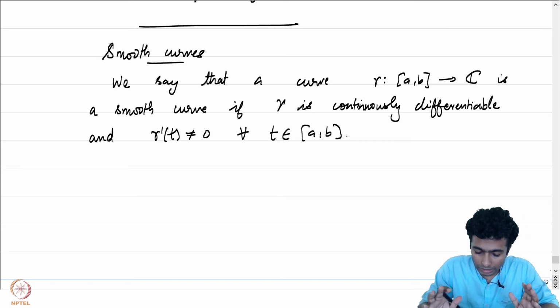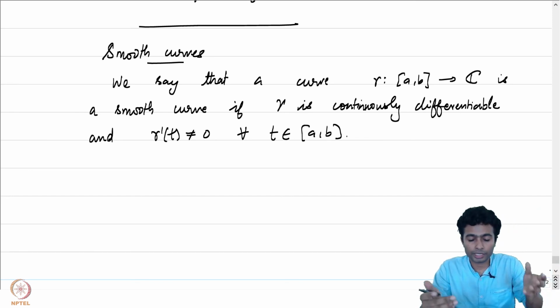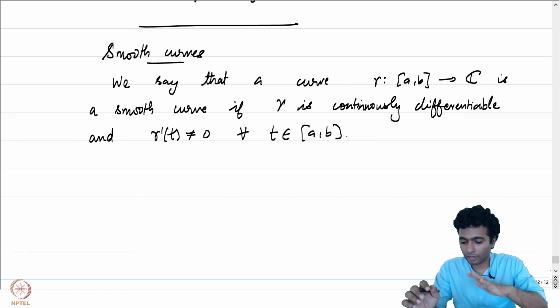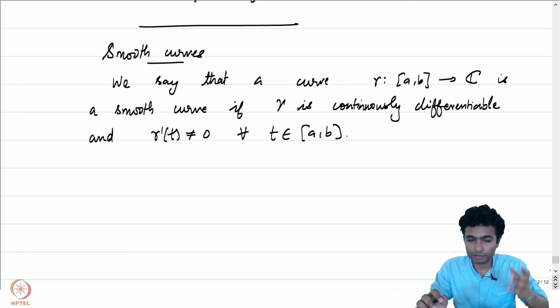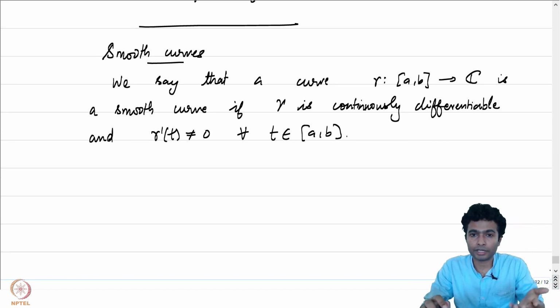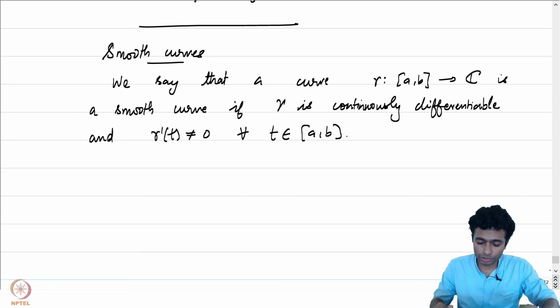So notice that this notion of smoothness is not the notion of smoothness in the case of differentiation that we encounter. It can happen that our curve gamma doesn't have a second derivative. Smoothness in the sense of infinitely many derivatives existing does not necessarily get satisfied by a smooth curve. So the notions shouldn't be confused.